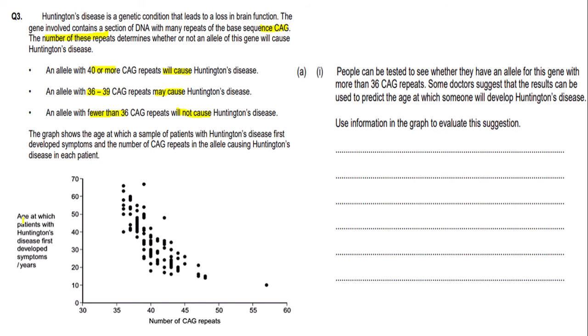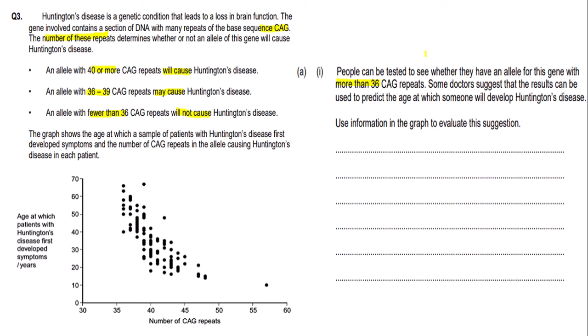On the y-axis we have the age at which patients with Huntington's disease first develop symptoms in years. So the question says, people can be tested to see whether they have an allele for this gene with more than 36 CAG repeats. So we can highlight this. Some doctors suggest that the results can be used to predict the age at which someone will develop Huntington's disease. Use the information in the graph to evaluate this suggestion.